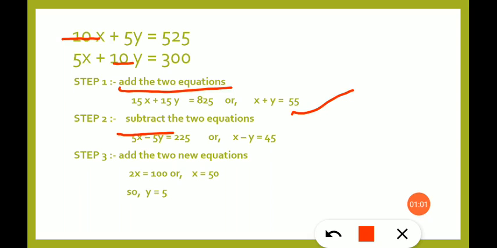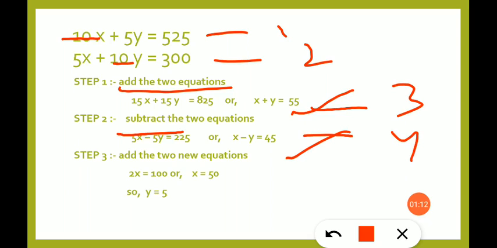Then we have to subtract the two equations, this first equation and second equation, so that we can get x minus y is equal to something. Now the third and fourth equation simply we have to add or subtract so that we can get the value of x. This is the simplest way to solve such kind of questions, and it is just a simple trick.